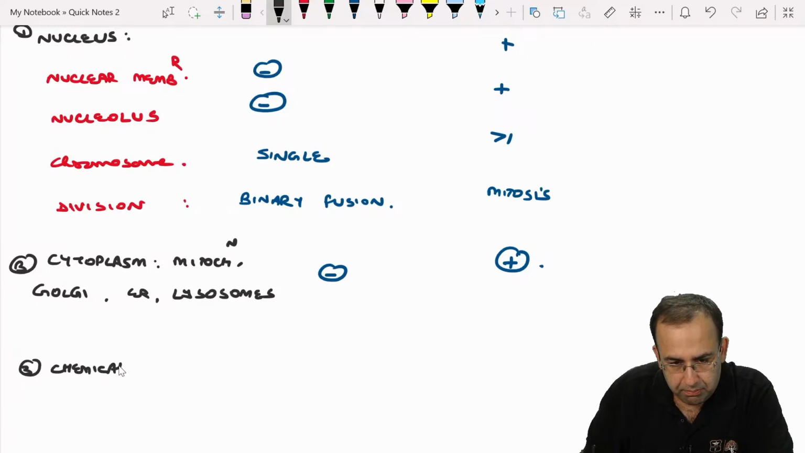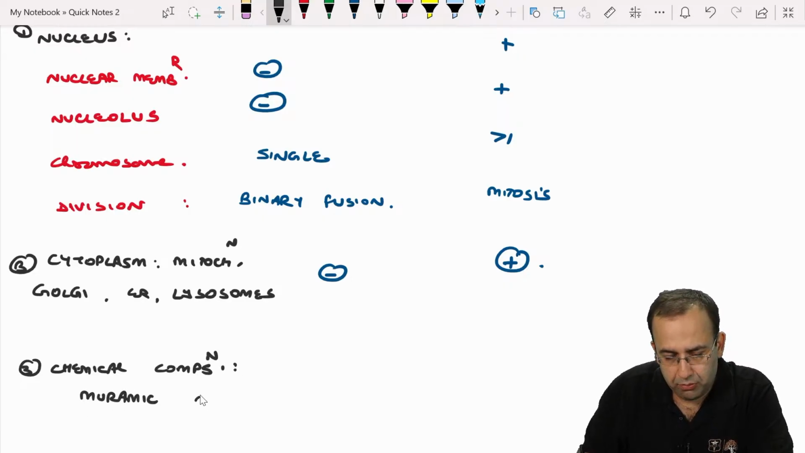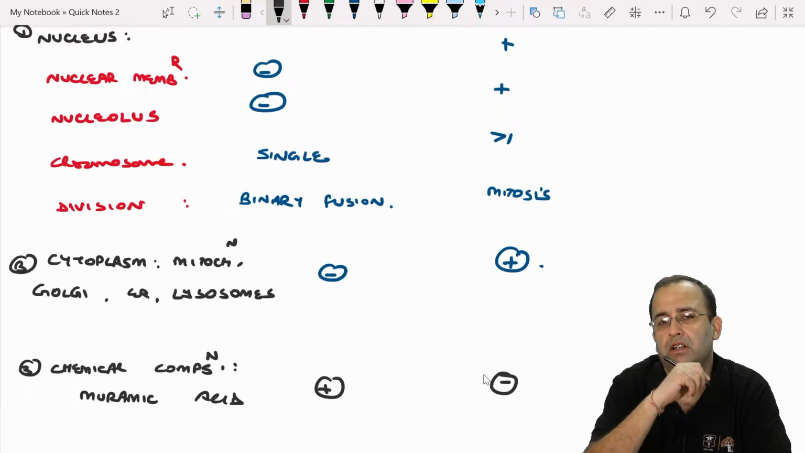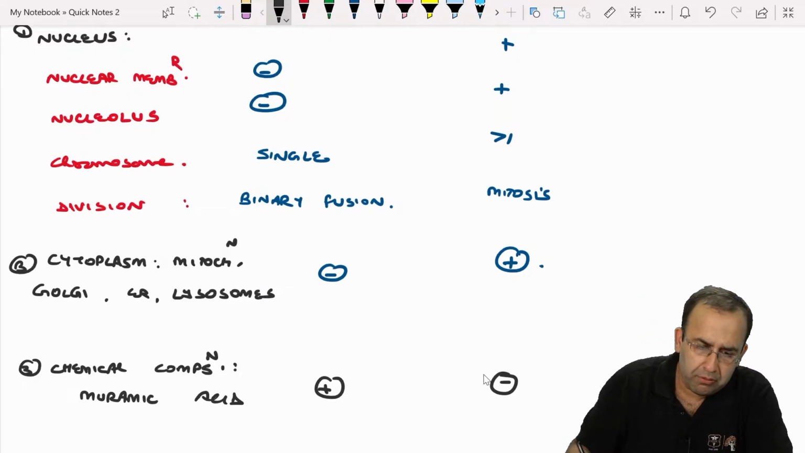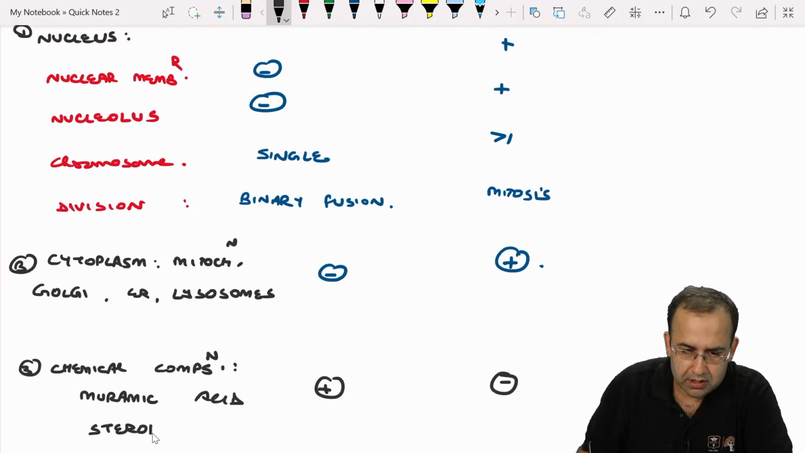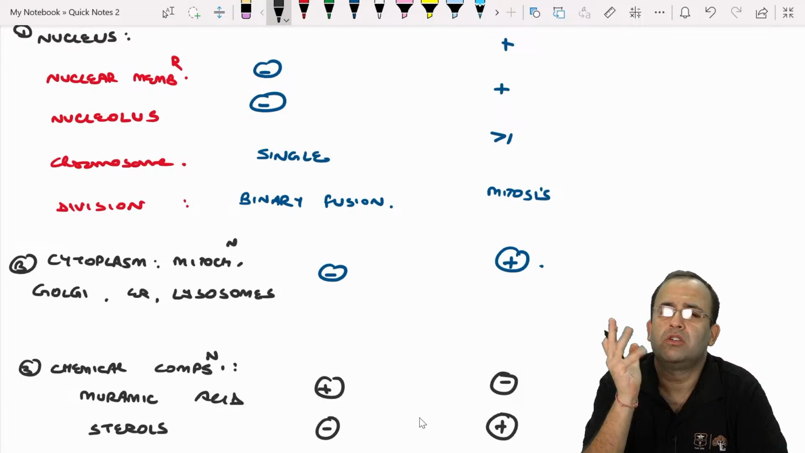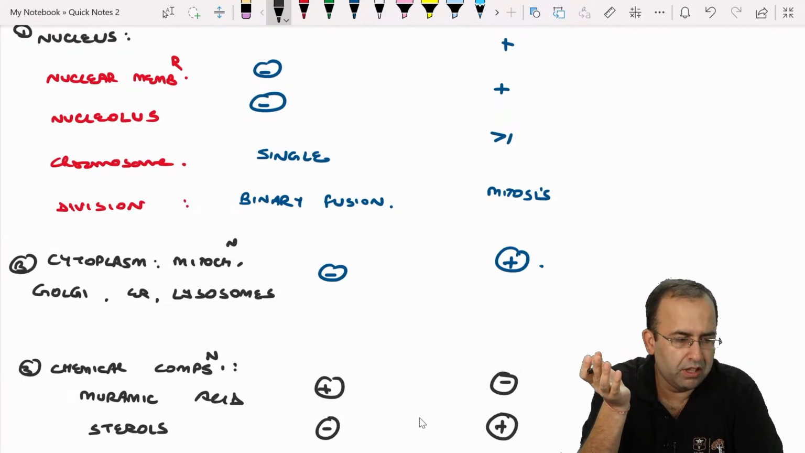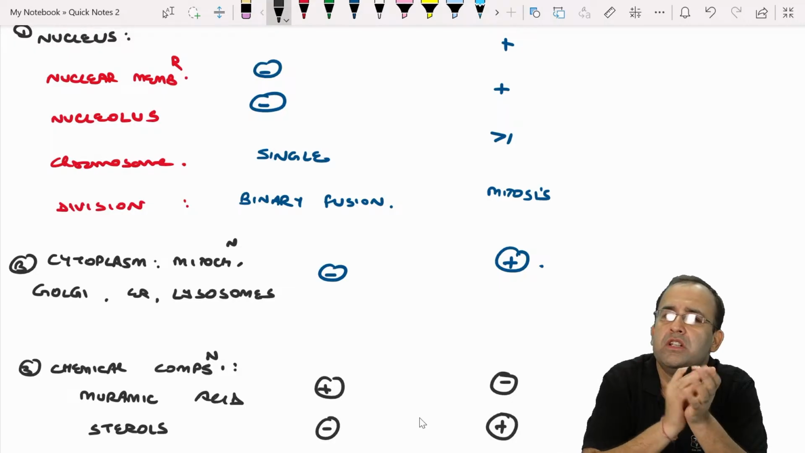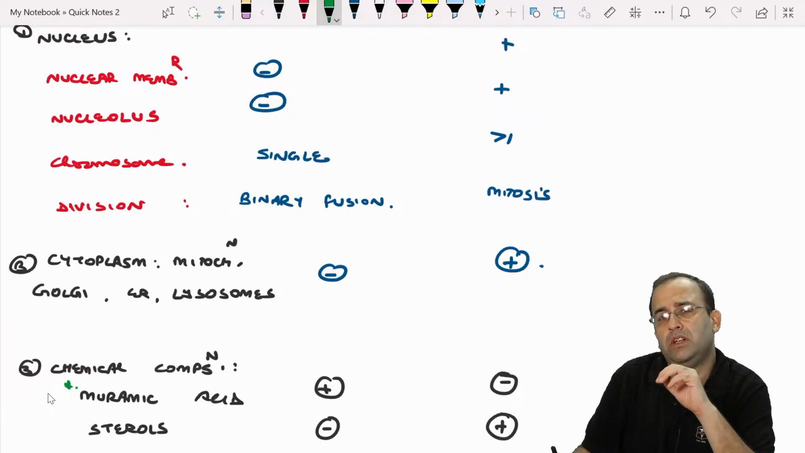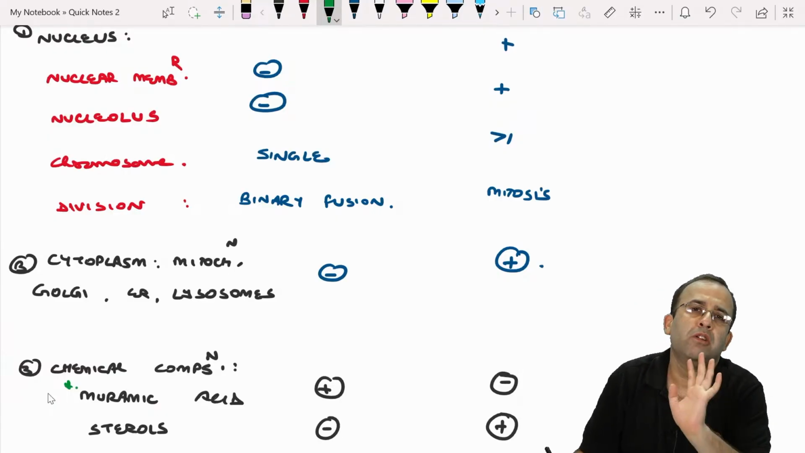Chemically, the only point that you need to know is muramic acid is present in prokaryotes versus absent in eukaryotes. This point is important. I'm not concerned with the fact that sterols are absent in prokaryotes versus present in eukaryotes. Eukaryotes had everything. The only differential point is muramic acid. So whatever is different, that is the point to be noted and remembered. Muramic acid is present in prokaryotes.